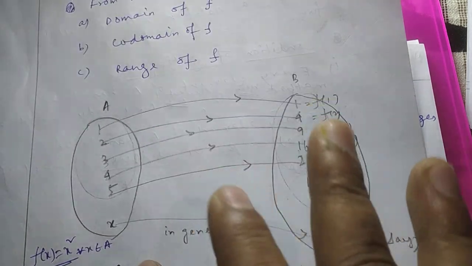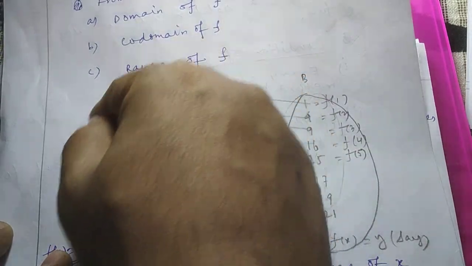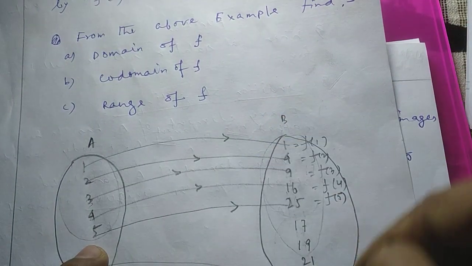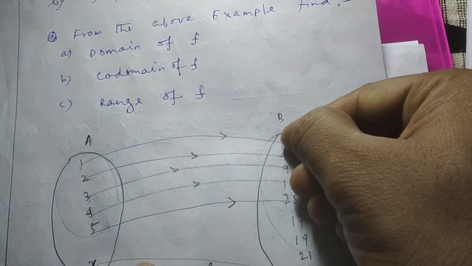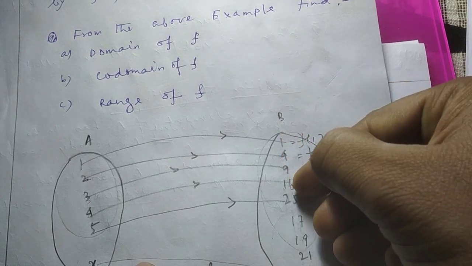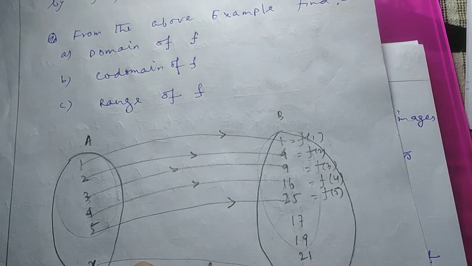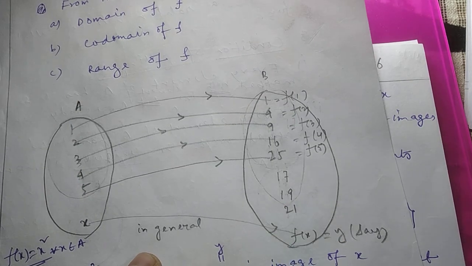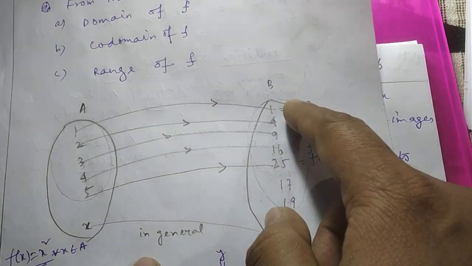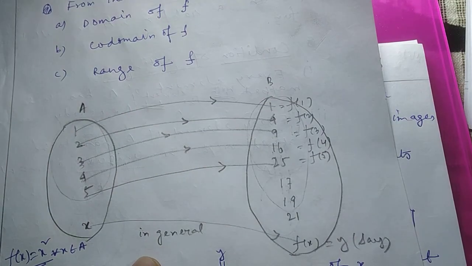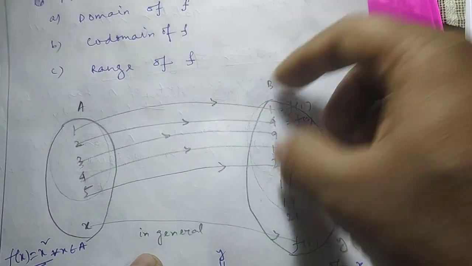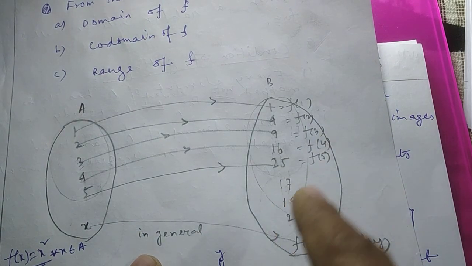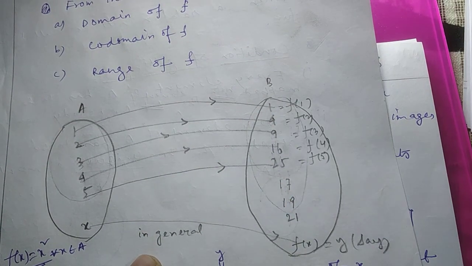So in this example we can say the total set A is the domain, the total set B is the codomain set, and the set 1, 4, 9, 16, 25 is the range. But here in this case the range is less than the codomain set because it is contained in the set B. So for this example the range is less than B.